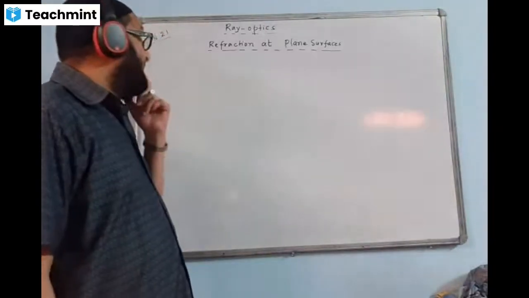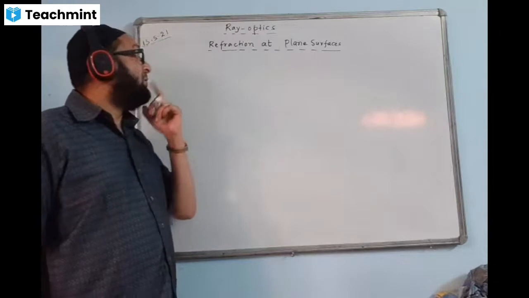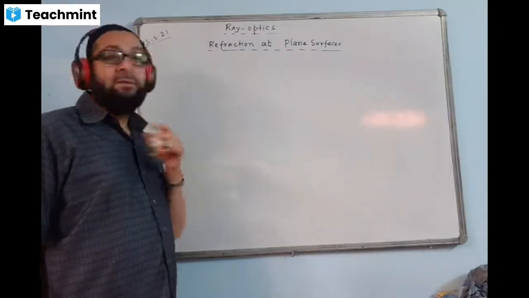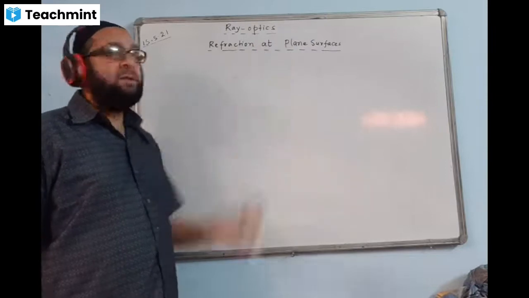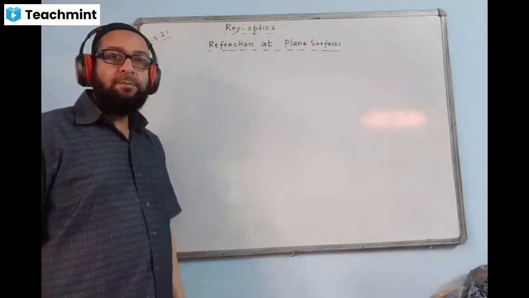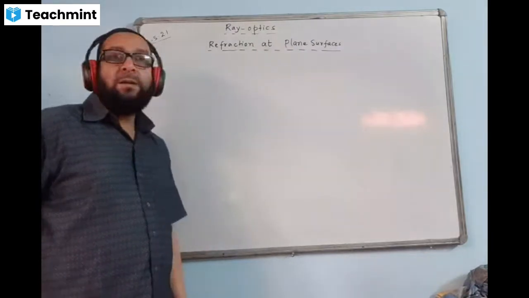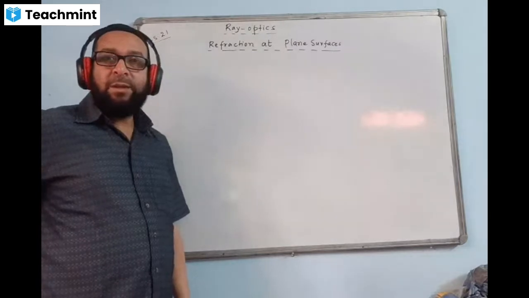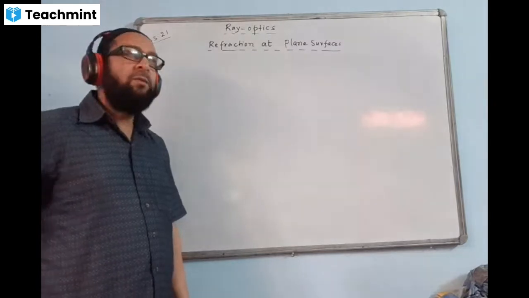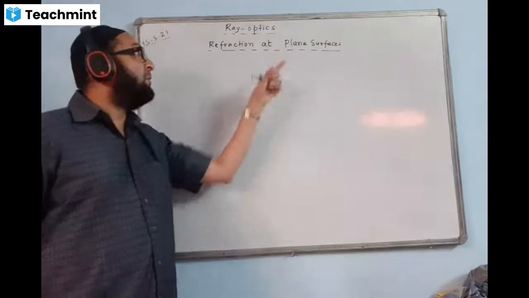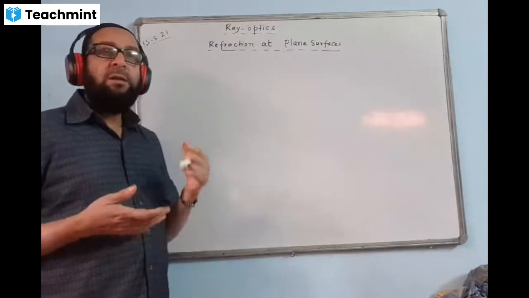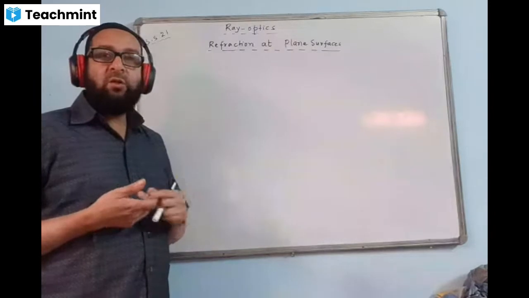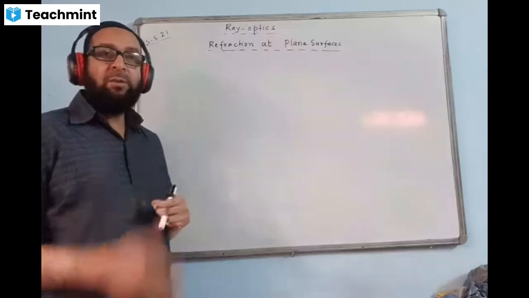Okay. Today we are starting a new section, which is ray optics. Within this, the first topic is refraction at plane surfaces. There are two parts of optics: ray optics and wave optics. In ray optics, you will learn about refraction at plane surfaces, prism, lenses, then microscopes, telescopes. All these will come in ray optics.